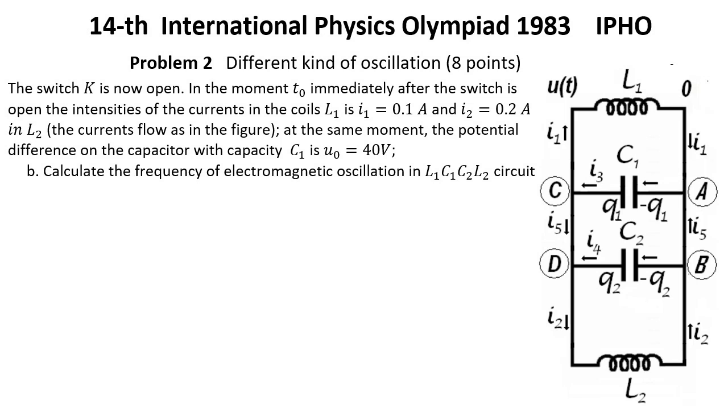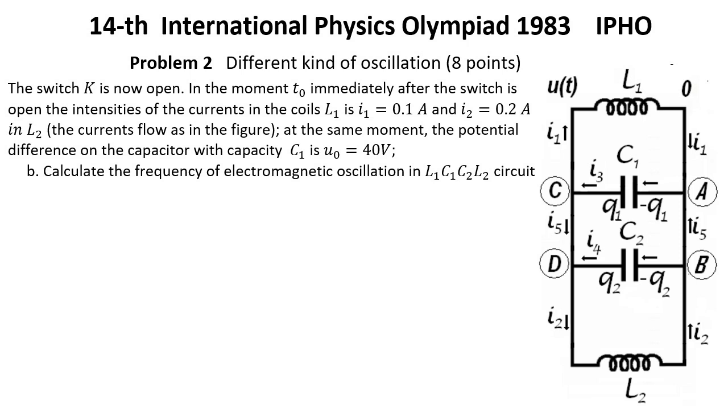The switch K is now open. At the moment t0, immediately after the switch is open, the intensities of the currents are I1 equals 0.1 ampere in the coil L1 and I2 equals 0.2 ampere in L2. The currents flow as in the figure. At the same moment, the potential difference on the capacitor with capacity C1 is 40 volts. Question B. Calculate the frequency of electromagnetic oscillation in the L1, C1, C2, L2 circuit.